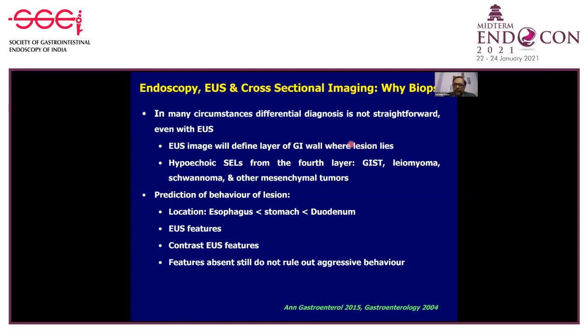Some of the features which might help us is the location of the lesion. We know that a lesion located in the esophagus has the least malignant potential, in contrast to a lesion located in the duodenum. Then we have heard beautifully about the various EUS features and contrast EUS features that can help us in differentiating between benign and malignant lesions. But the problem is if these features are not present on EUS, it still does not rule out a malignant or a potentially aggressive disease.